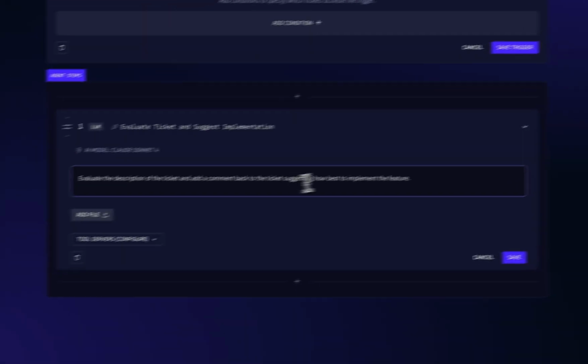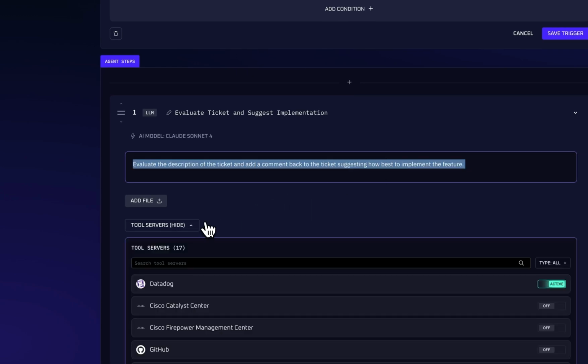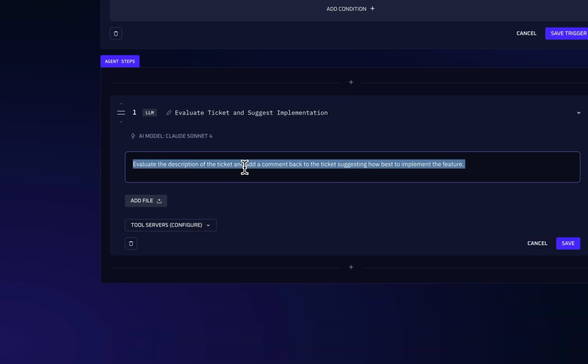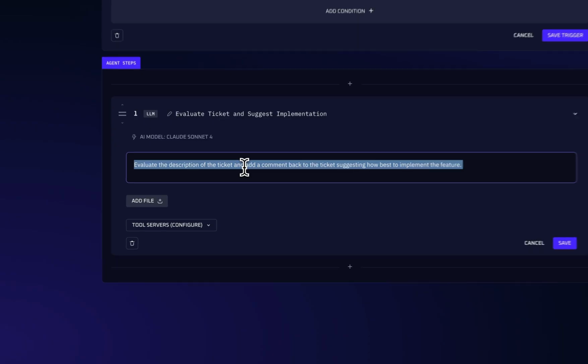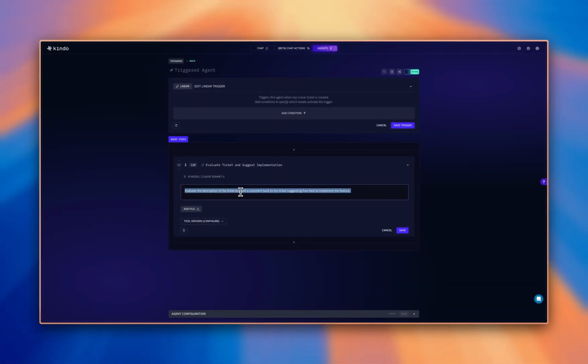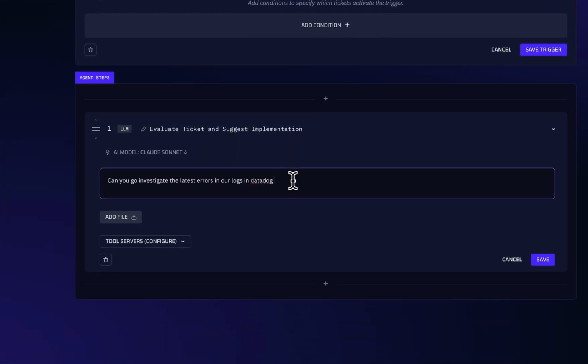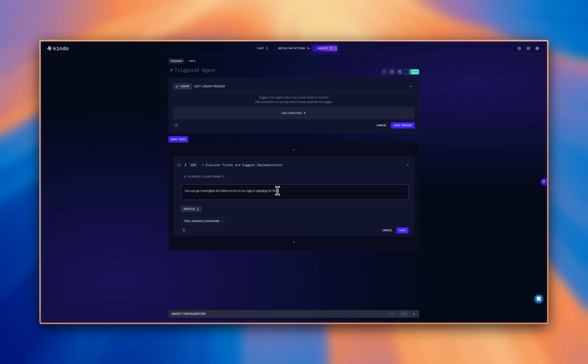What this would do is allow me to do something even more sophisticated. Since this already has Datadog incorporated, if this was a ticket involving some sort of alert, I could say, here, go investigate the latest errors in our logs in Datadog for the service and time frame identified in the ticket.